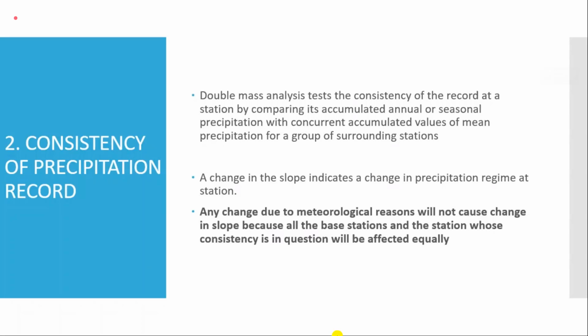So it is important that this double mass curve is a general method which can be applied for any kind of meteorological data, such as temperature and other parameters. Any change due to meteorological reasons will not cause a change of the slope, because all the base stations and the station whose consistency is in question will be affected by the meteorological conditions equally.